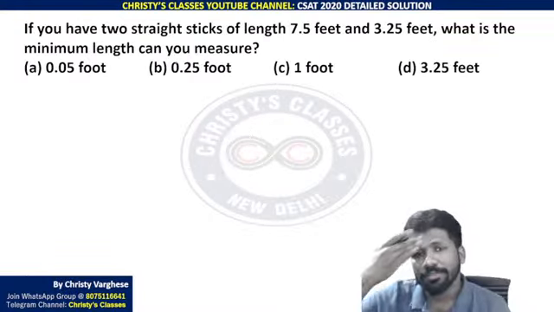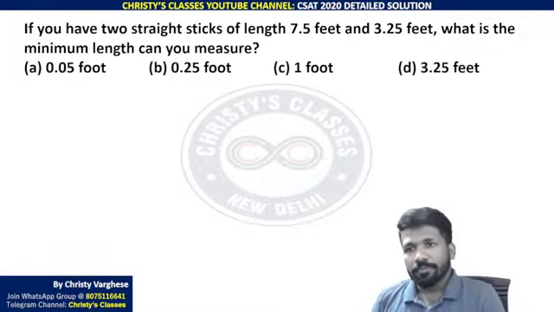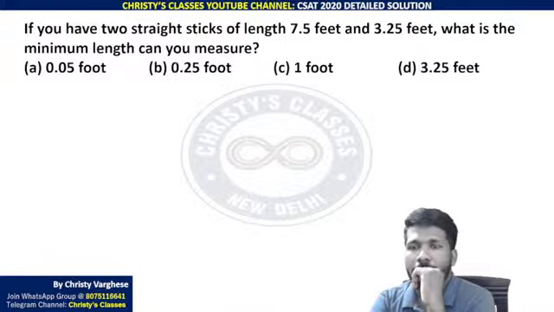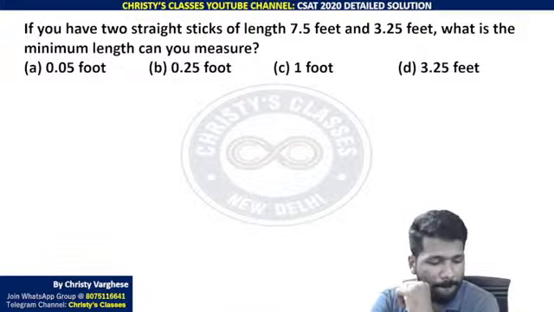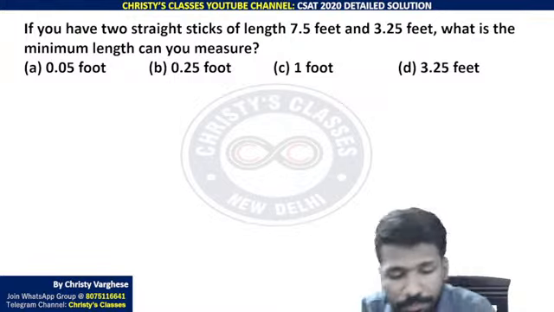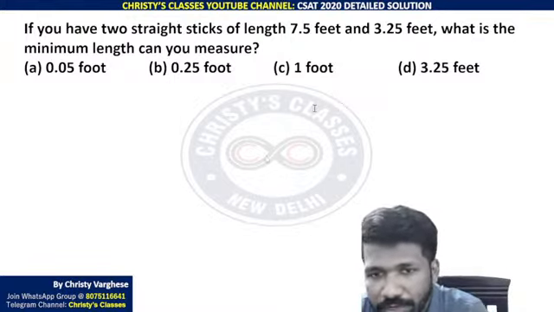Then try this, all of you. It's a very interesting question.